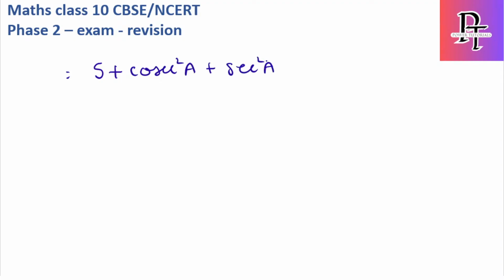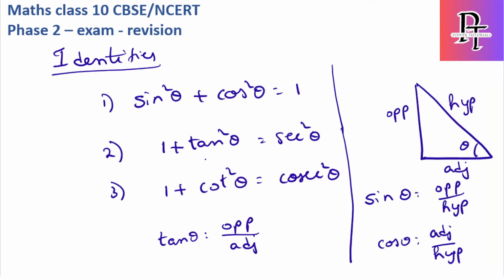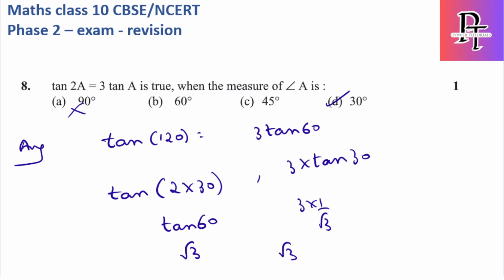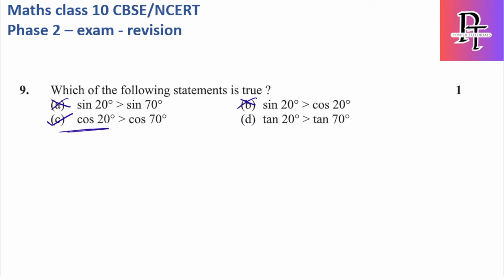Now we have to use the second and third identities to solve this question. What I explained in the second and third identities: the second identity is 1 plus tan square is secant square a, and the third identity is 1 plus cot square is cosecant square a. So we have secant square a and cosecant square a in our equation. We'll just substitute both.